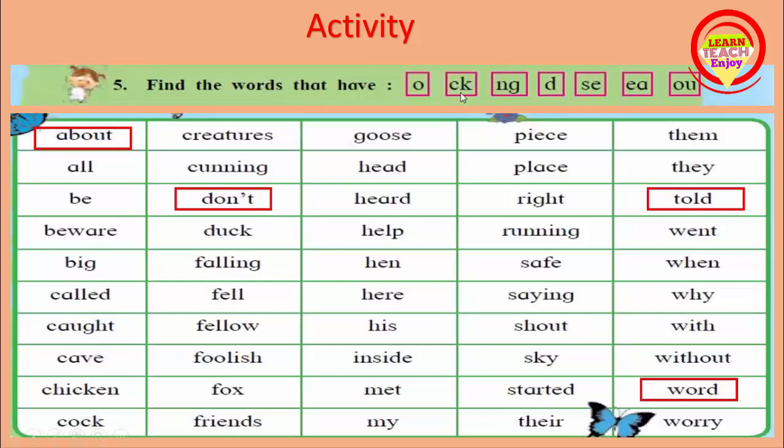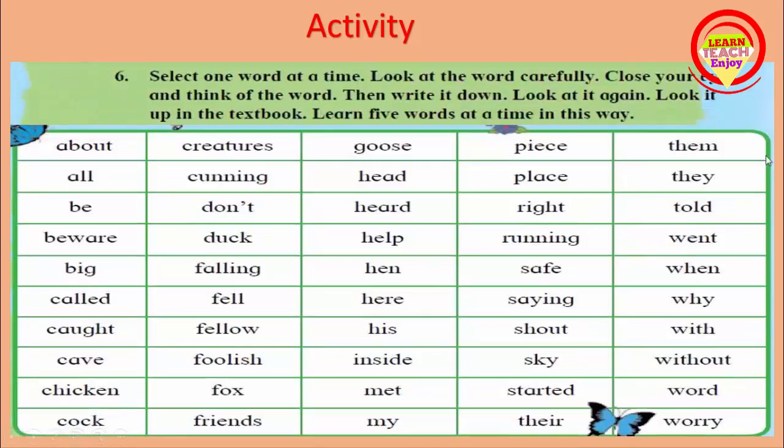We see the next, the words have CK. Here is CK. So, cock. Another is duck. Duck has CK. Like this you find the words have NG, words have D, words have AC, words have EA, words have OU and write down all these words in your notebook.